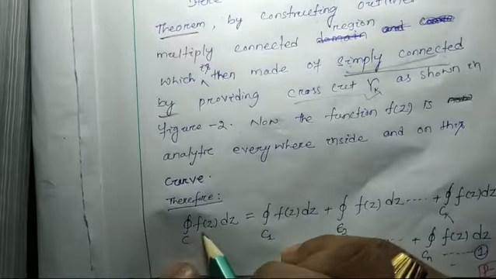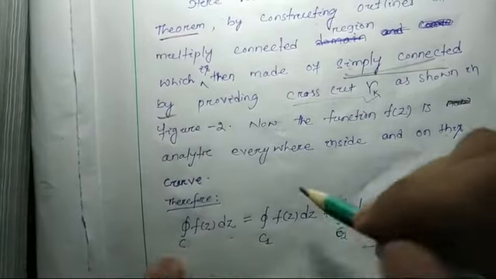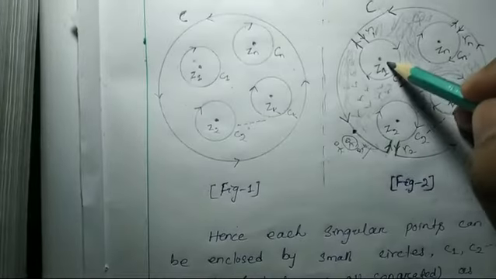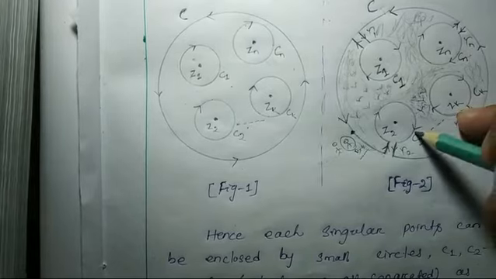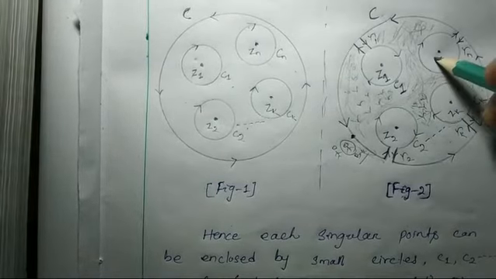So the so-called ∮ f(z) dz around C is equal to the integral around C1 plus around C2 plus around CK plus around CN.